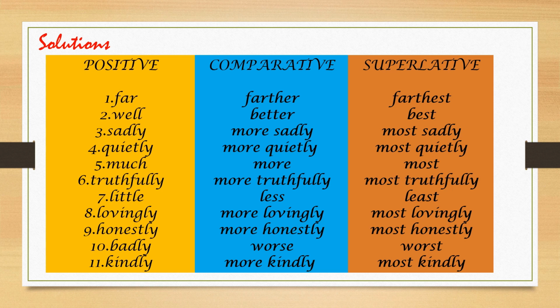Here you can observe that when an adverb of manner ends with ly, more or most will come. More will come in the comparative, most in the superlative. Understood? Lovingly, more lovingly, most lovingly. Ending with ly. See, kindly. But here, badly is irregular. Bad is an adjective, badly is an adverb. Understood? Remember that and learn.